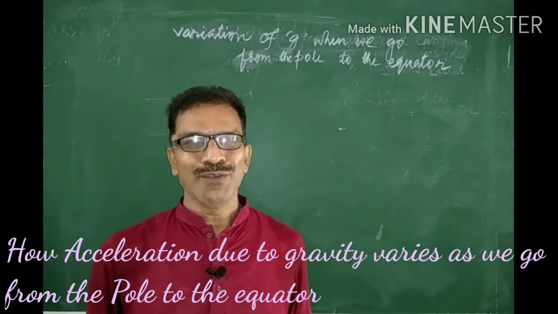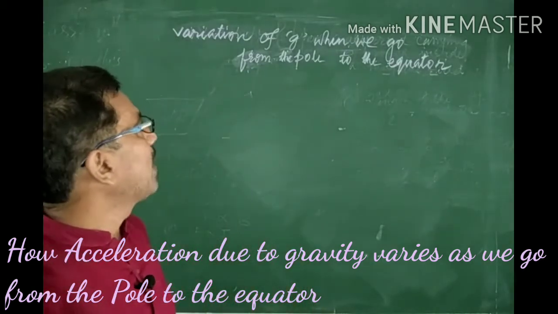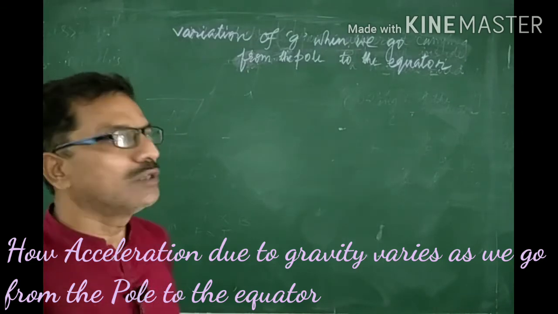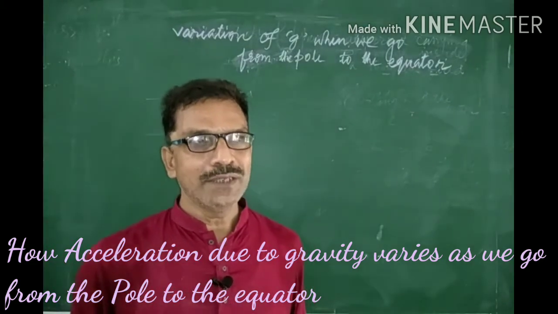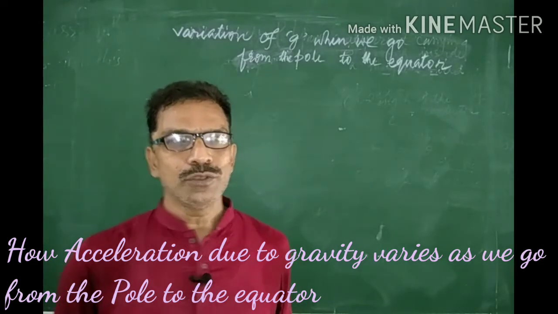Now one more topic, that is variation of acceleration due to gravity when we go from the pole to the equator. How does acceleration due to gravity vary from pole to the equator?